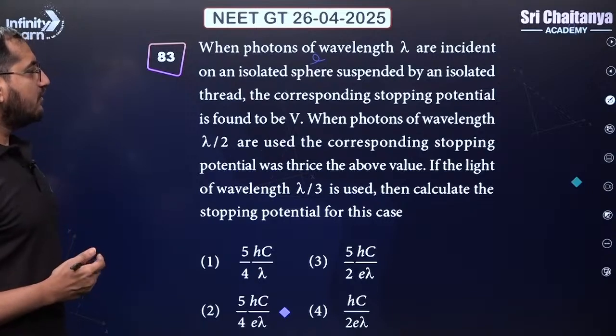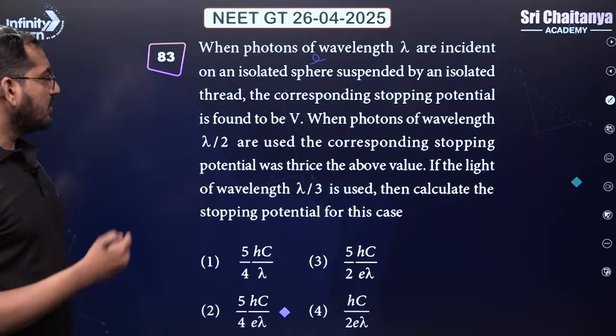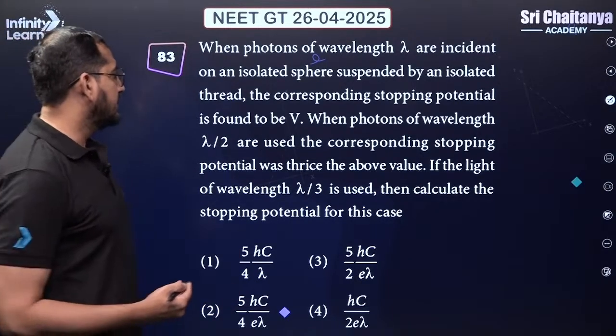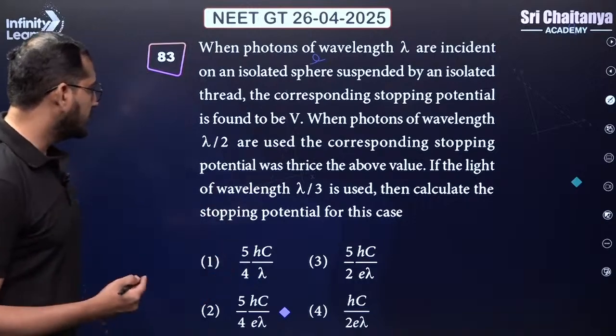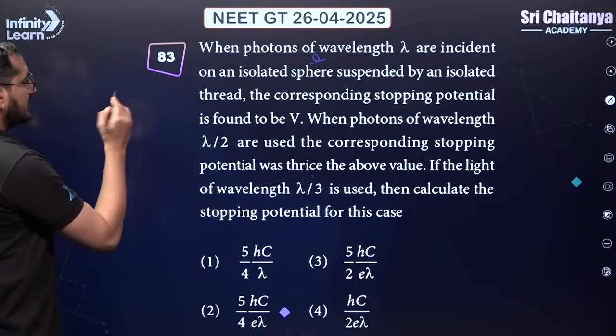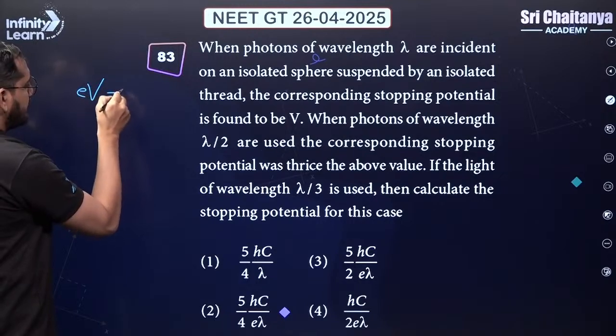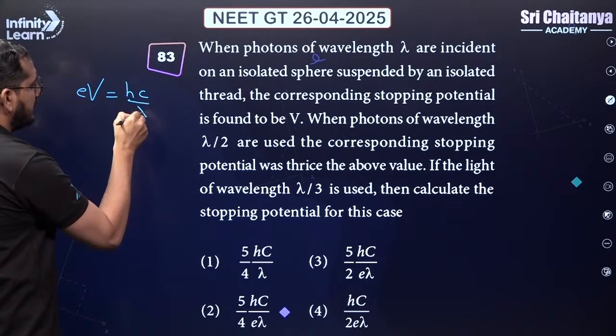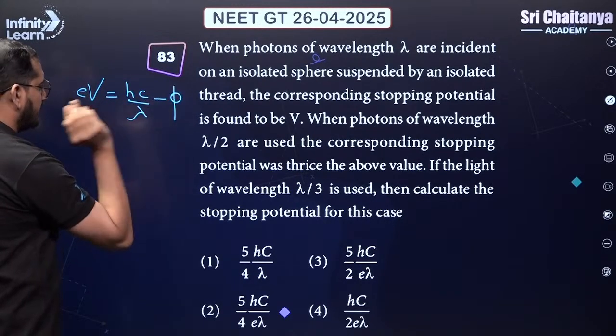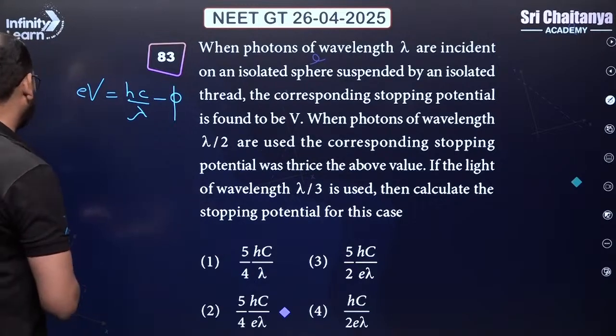When photons of wavelength lambda are incident on an isolated sphere and the corresponding stopping potential is found to be V. So let us think about the formula. eV can be written as hc by lambda minus work function. This is our formula, right?